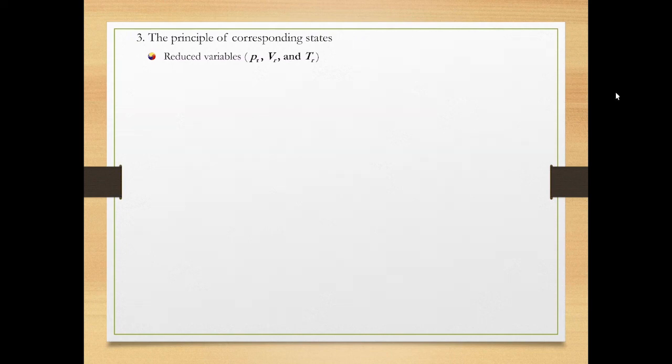The PR, VR, and TR of a gas are obtained simply by dividing pressure, volume, and temperature of the gas by the critical pressure, critical volume, and critical temperature of the gas respectively. Be aware that the reduced variables do not have units because units in the numerator and denominator are cancelled.